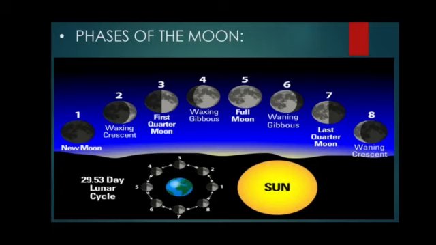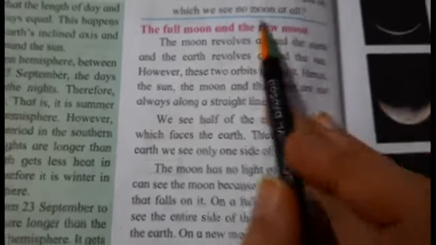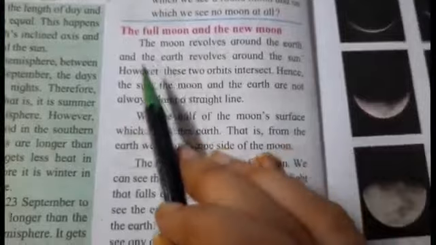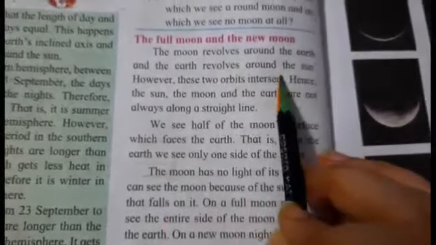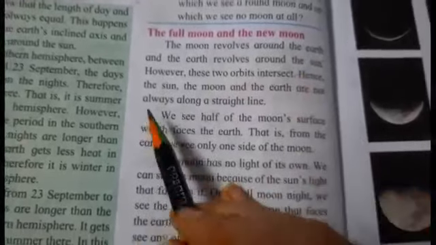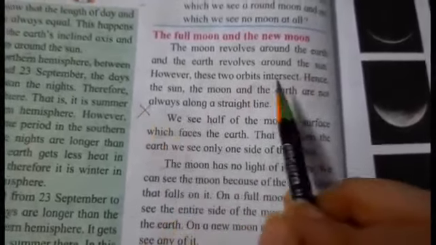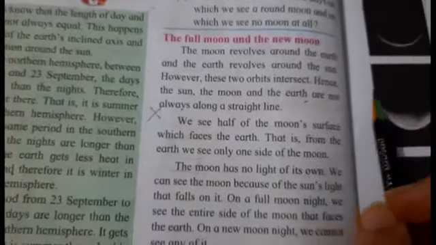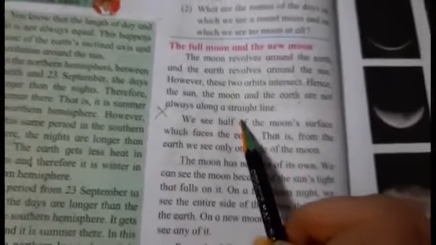While revolving, its different phases can be seen from earth. The moon revolves around the earth. Okay? And the earth revolves around the sun. However, these two orbits intersect. Okay, intersect मतलब मिल जाना. Hence, the sun, moon and the earth are not always along a straight line.